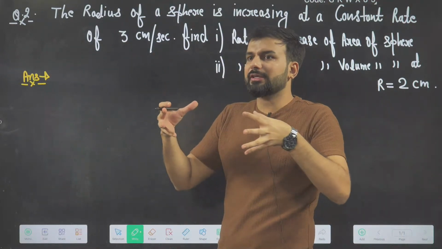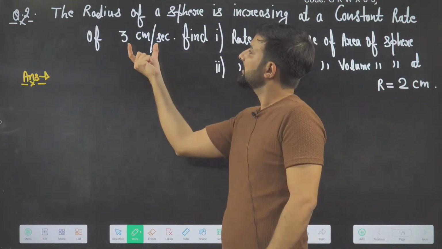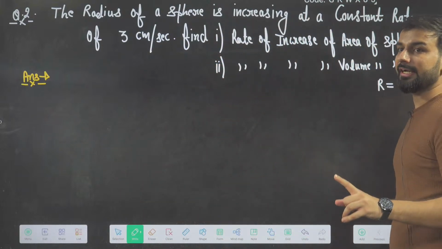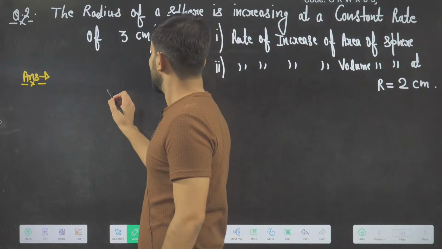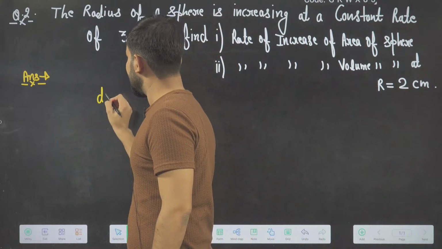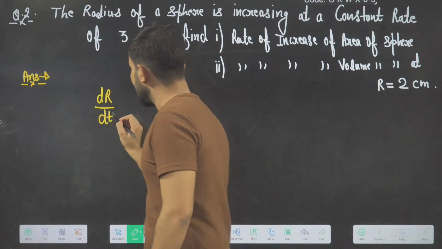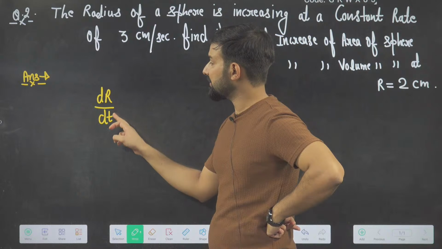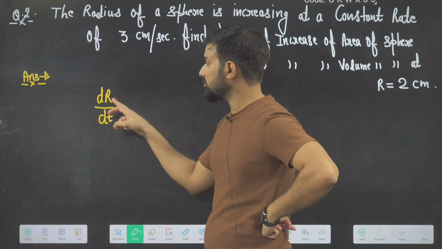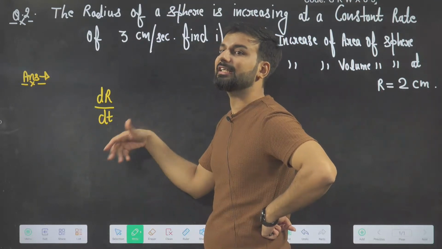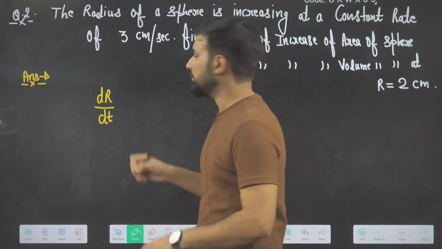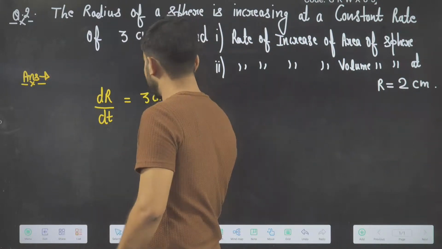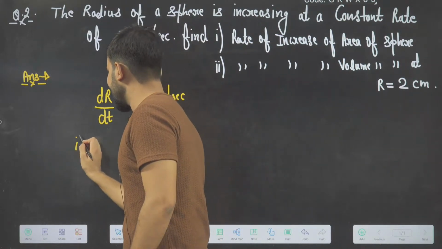With each second, your radius of the sphere is increasing by how much? 3 centimeter. So how do I write the rate? Rate means dr by dt. Remember, rate of change of r with respect to t, rate of change, differentiation. So we call it the rate of change of r with respect to t. We can call it an increasing rate, because the radius is increasing. With how much is it increasing? It is increasing 3 centimeter per second. Very good. Now the first part, what is being asked?